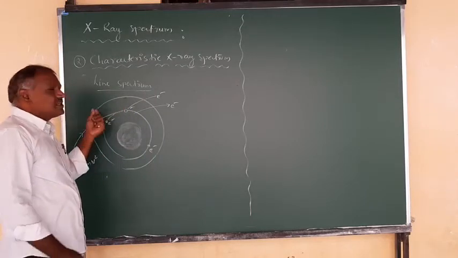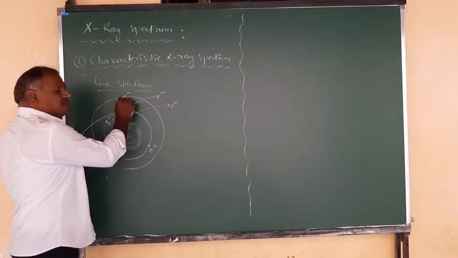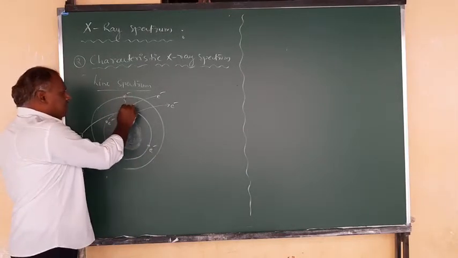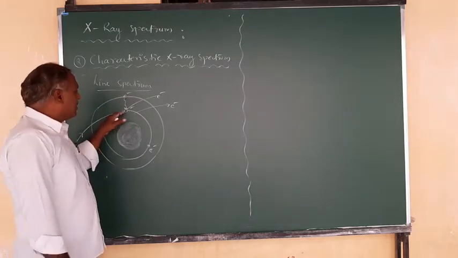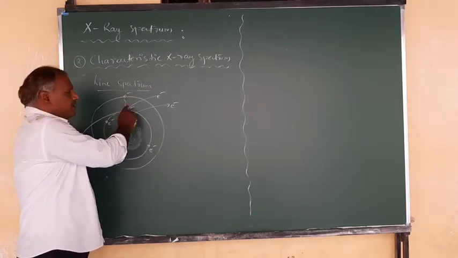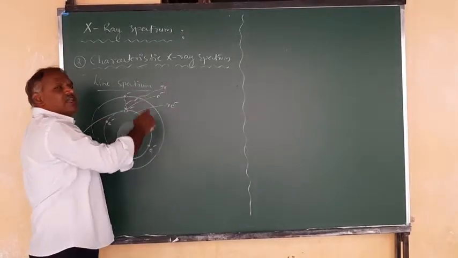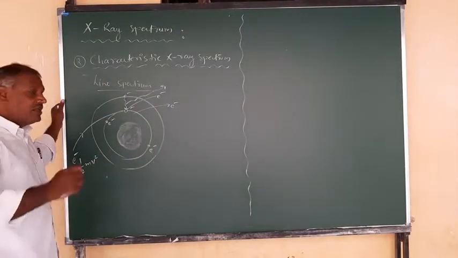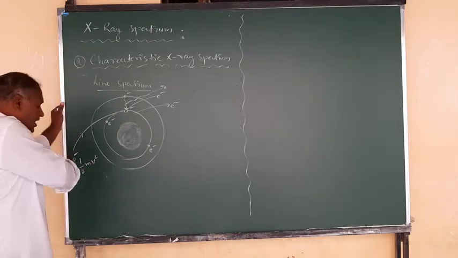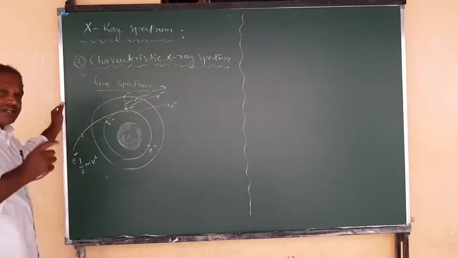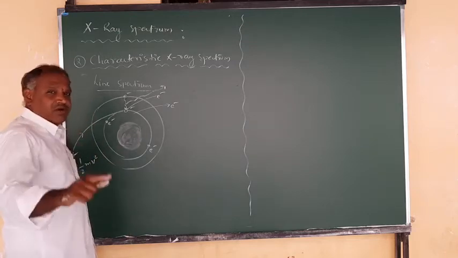This vacancy is immediately filled by another electron from a higher orbit. An electron present in a higher energy state is ready to occupy this vacancy. When it moves from higher energy to lower energy, that electron radiates energy, and that radiated energy gives the line spectrum. Already we discussed the loss of kinetic energy, the deceleration of the electron when it enters the target material. That deceleration means a decrease in kinetic energy, and the decrease makes the emission of radiation called the continuous X-ray spectrum.